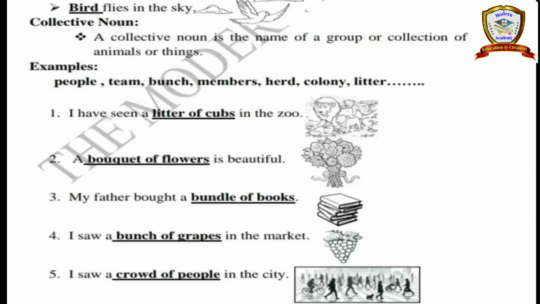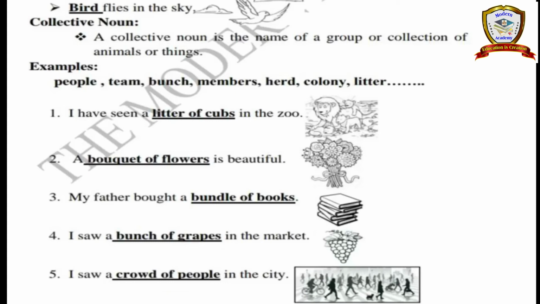Okay, team. Team means it contains 3 or 4 members. So one team means 3 or 4 members. Next, bunch. Bunch means 2 or more things, like 2 or more keys. Next, members. Members means a group of persons combined together. Next, herd. Herd means a group of animals. Next, colony, a group of families. Next, litter. Litter means a group of animals.